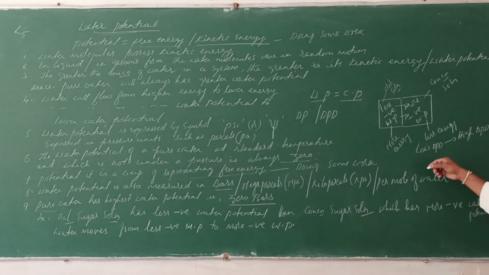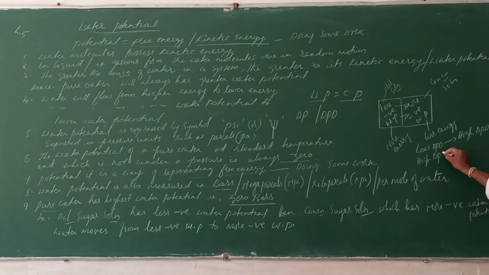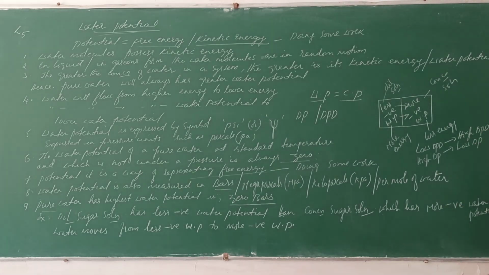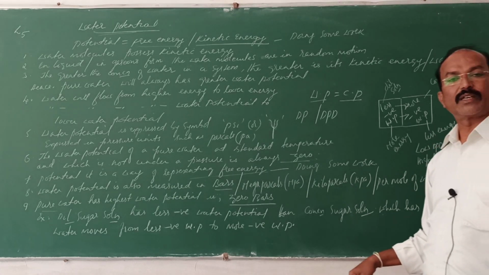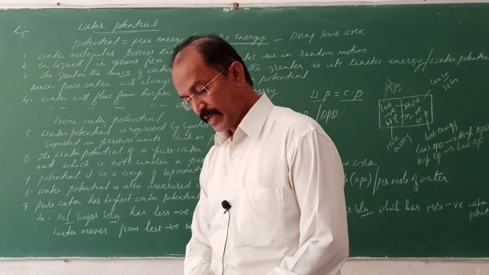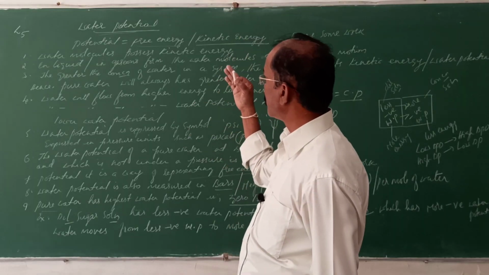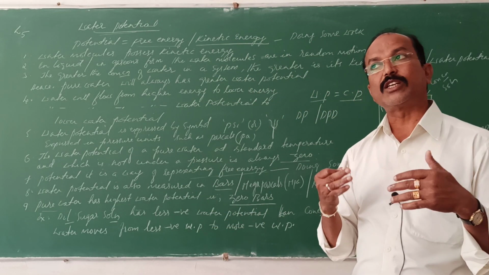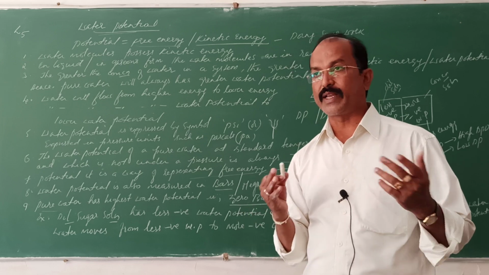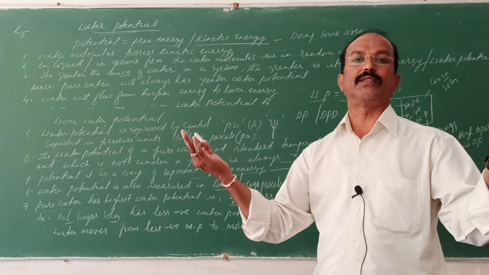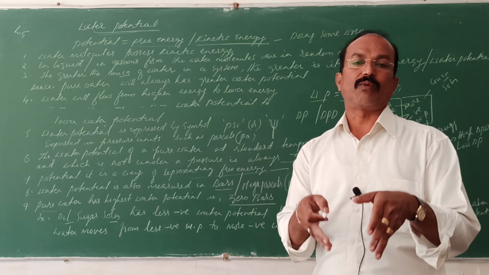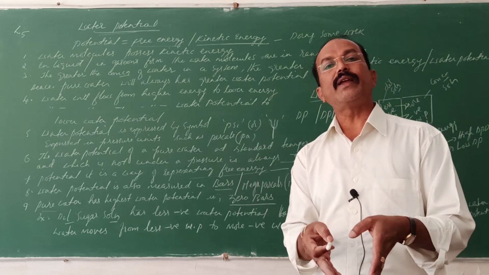Or if you want to express it in the form of diffusion pressure, it means high diffusion pressure to low diffusion pressure. Before, the water potential was called, was written in this form. Okay, so I think you understood about the water potential. Potential, we know, is the energy, the free energy or the kinetic energy. If there are more water molecules, there is more energy. With fewer water molecules, the kinetic energy will be less.